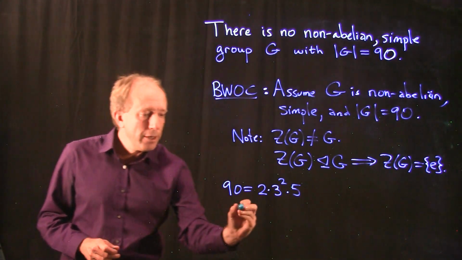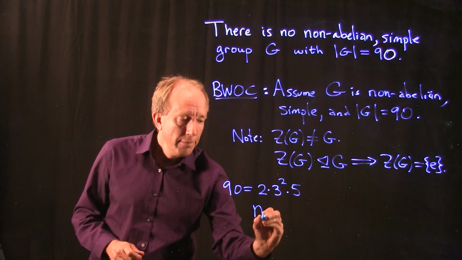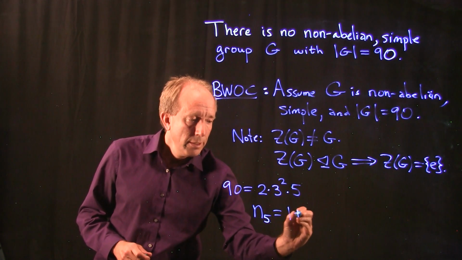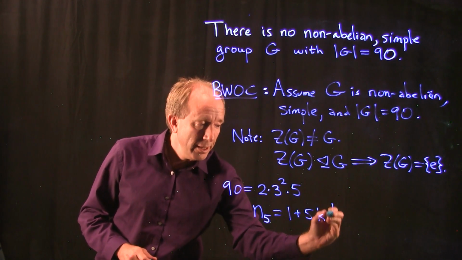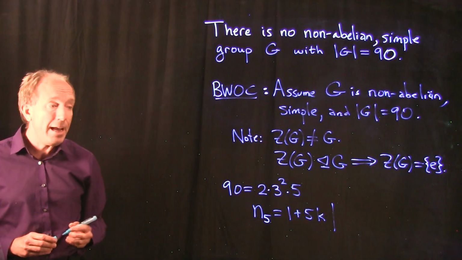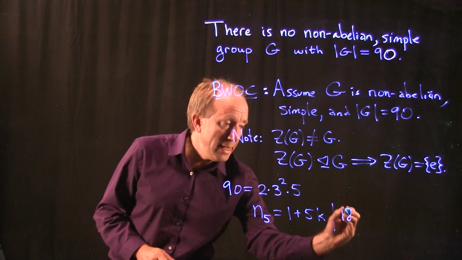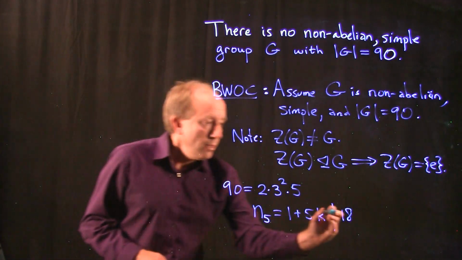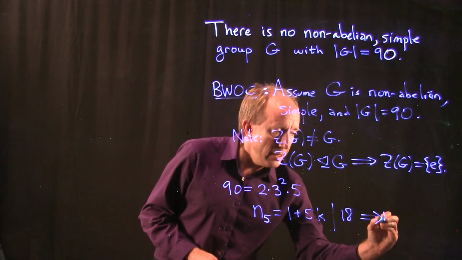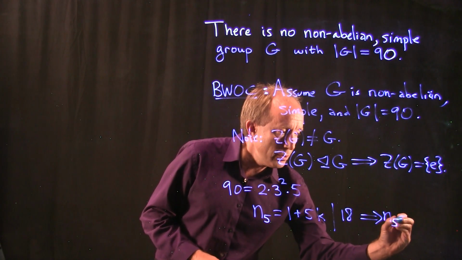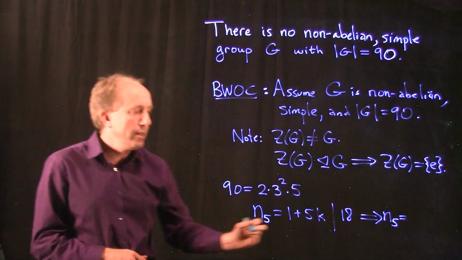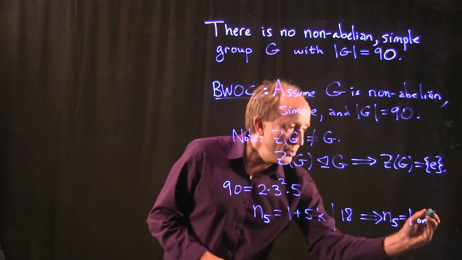And if we count the number of Sylow 5 subgroups, by the third Sylow theorem, there would be 1 plus 5k of those, which would need to divide 18. That gives us the fact that the number of Sylow 5 subgroups of G would have to be either 1 or 6.